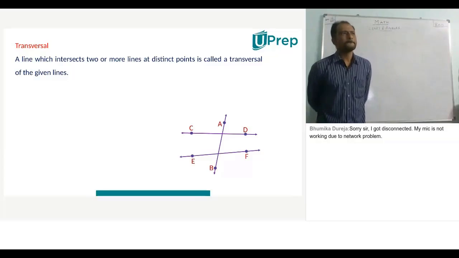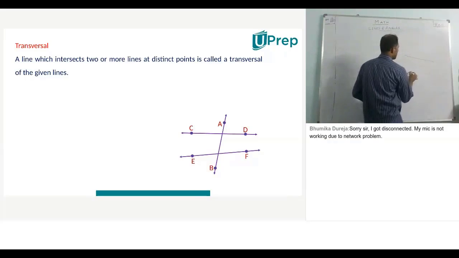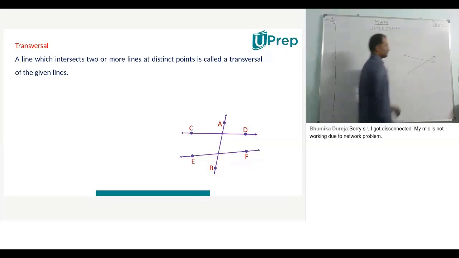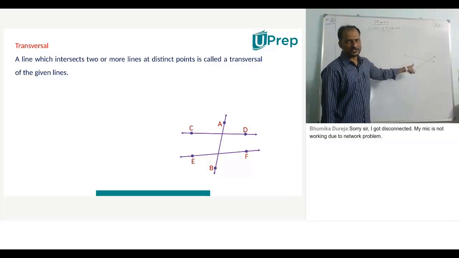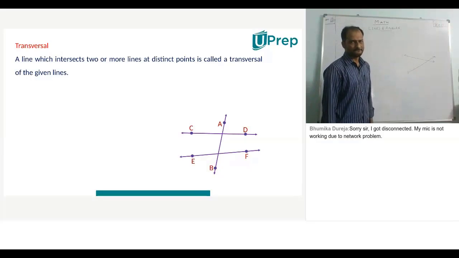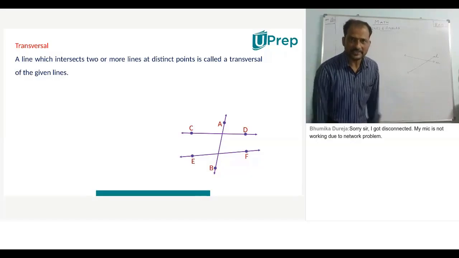Sir, when a single line passes through two different lines, two distinct lines. Okay. My point is, are these two different lines? Arnav, are these two different lines? No, sir. This is line L and this is line M. Are they not distinct? They are distinct lines, right?